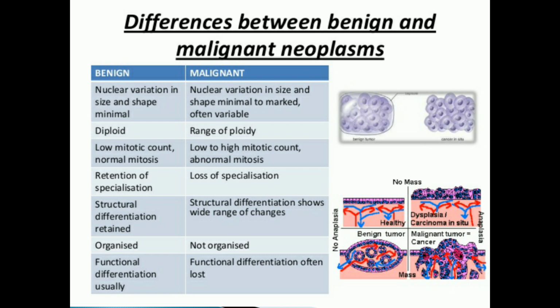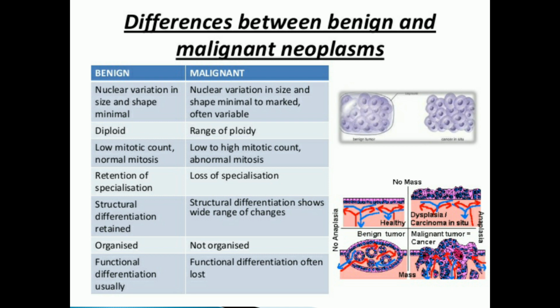In the same way, you can see there is a healthy tissue going to a benign tumor, which means that the particular structure just has the tumor cells within, and it is well circumscribed, not going out of its boundaries. There is no anaplasia in a benign tumor.